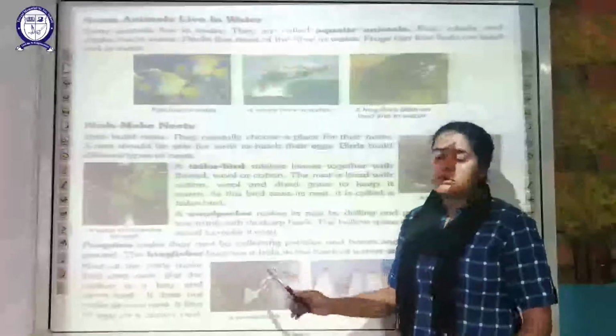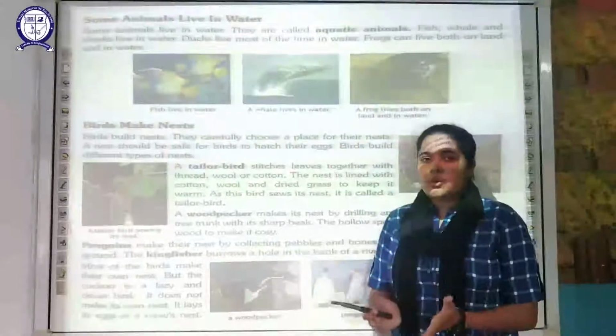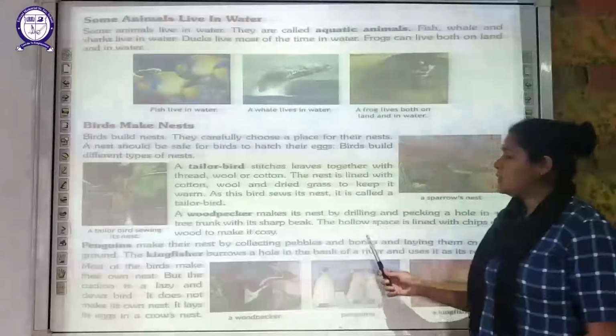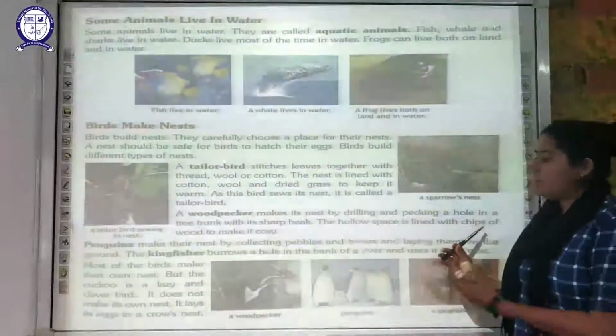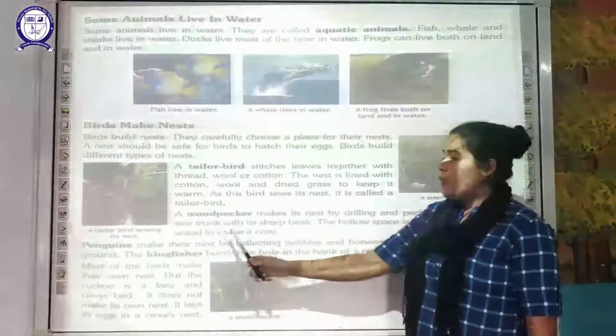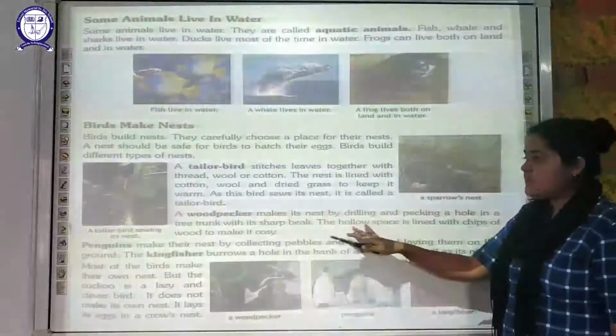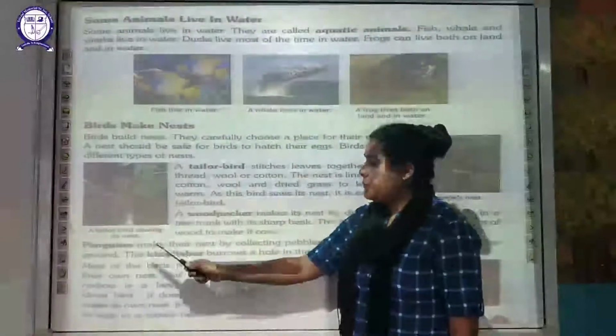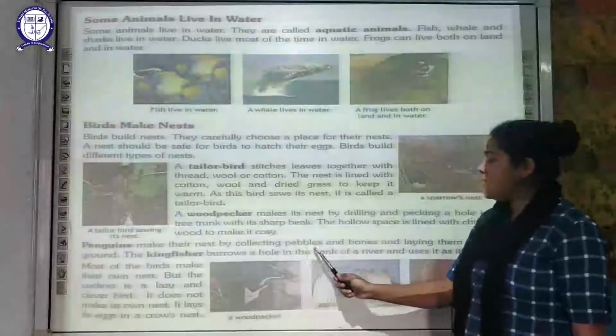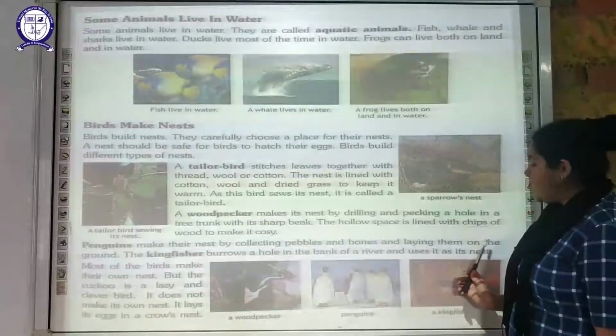It makes it cozy. So in order to make its nest cozy or warmer, what is it going to do? It is going to line this hollow space with small pieces, fragments, chips of wood. Okay, so this is all about the woodpecker. Now moving on to the next one, your penguin. Penguins make their nest by collecting pebbles and bones and laying them on the ground.